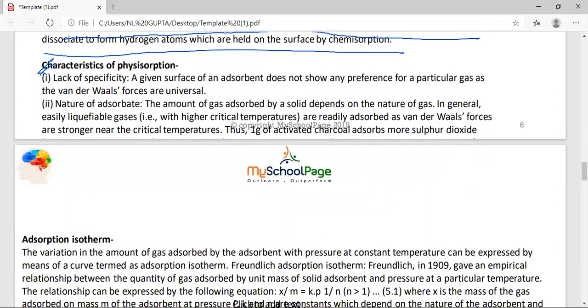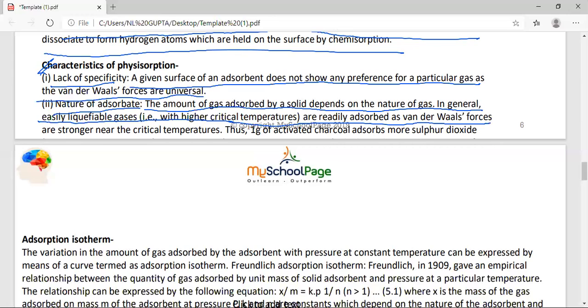Lack of specificity means a given surface of adsorbent does not show any preference for a particular gas, as van der Waals forces are universal forces. Nature of adsorbate: the amount of gas adsorbed by the solid depends on the nature of the gas. In general, easily liquefiable gases with higher critical temperature are readily adsorbed, as van der Waals forces are stronger near the critical temperature. Thus, 1 gram of activated charcoal adsorbs more sulfur dioxide. What is the meaning of nature of adsorbate? Easily liquefiable gases get easily adsorbed.